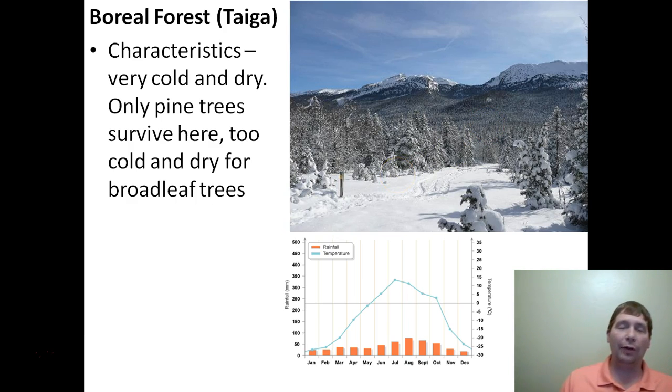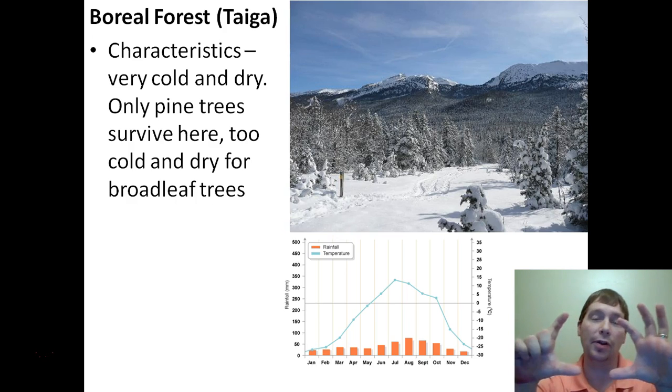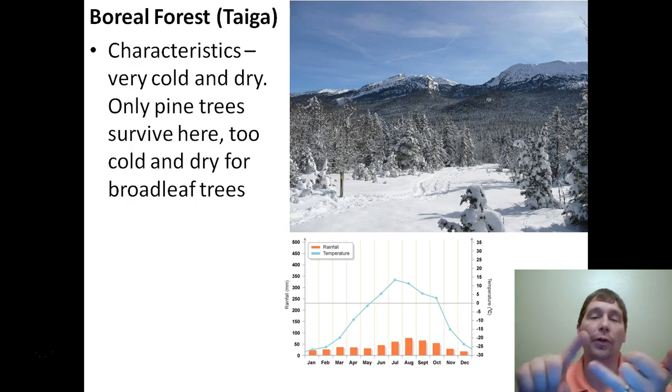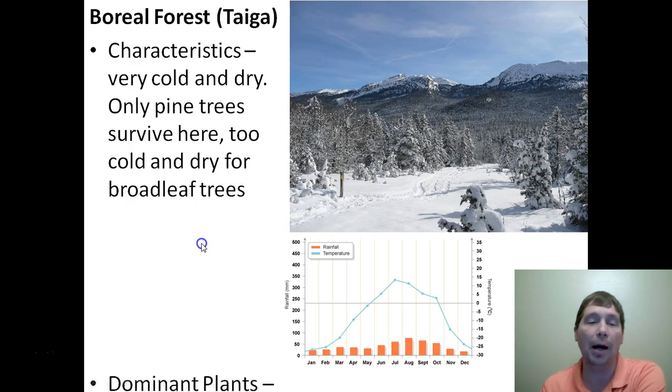Pine trees can survive colder temperatures than broadleaf trees. They can also get by with less water than broadleaf trees. Broadleaf trees, because they have bigger leaves, can do more photosynthesis. And so that means they can make more food. So any place where it's warm enough and there's enough water for broadleaf trees to grow, they will dominate and they will outcompete the pine trees. Pine trees really grow in places where it's too cold or it's too dry for a broadleaf tree to live. When you've got both of those, too cold and too dry, that's the taiga. And basically the only plant that can live there is going to be pine trees.